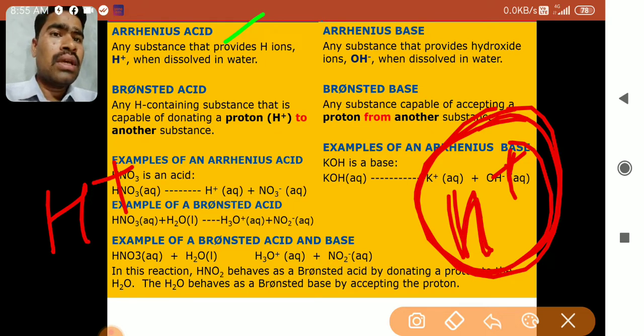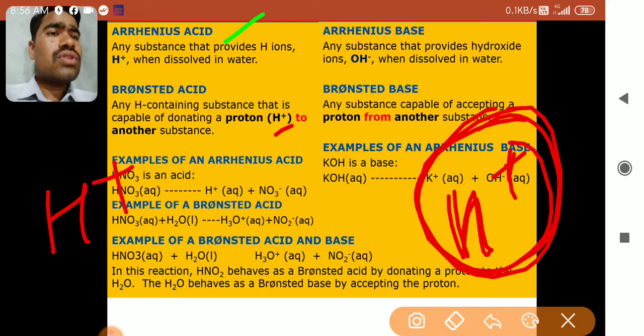So any hydrogen containing substance that is capable of donating a proton, that is H plus, to another substance is called a Bronsted acid. If any substance donates H plus, meaning a proton, to another substance, then it is called a Bronsted acid.